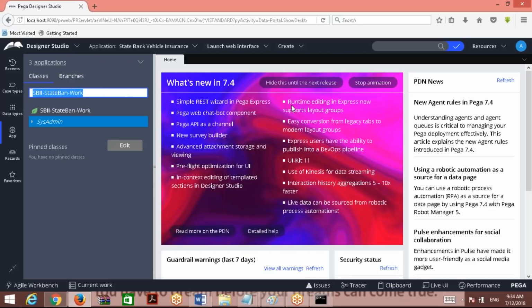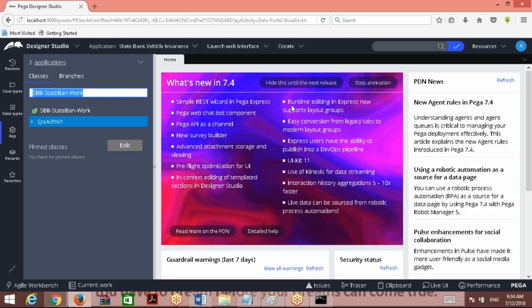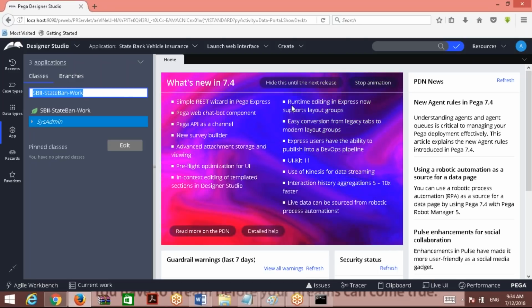When you switch application, before you switch application, there are other classes, right? But we do not talk about it now. We'll talk about it later.